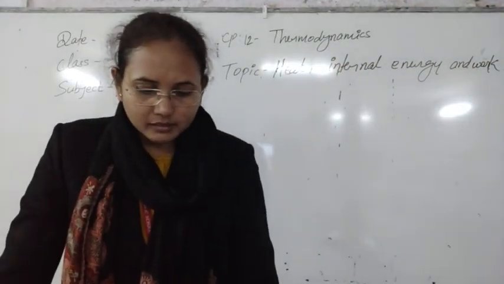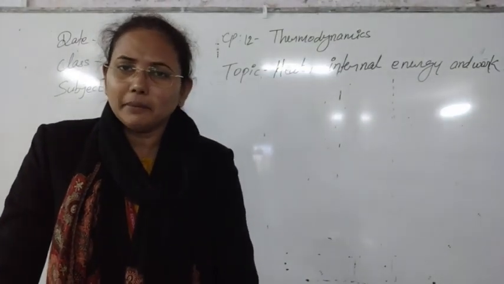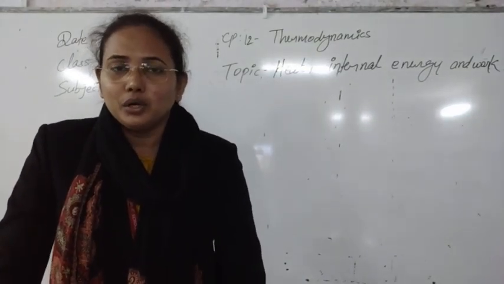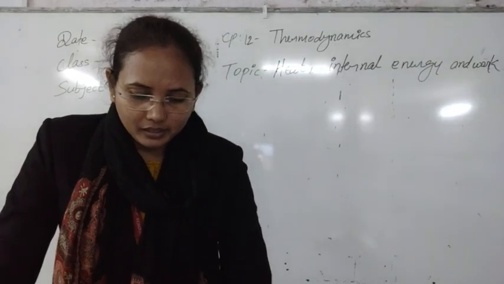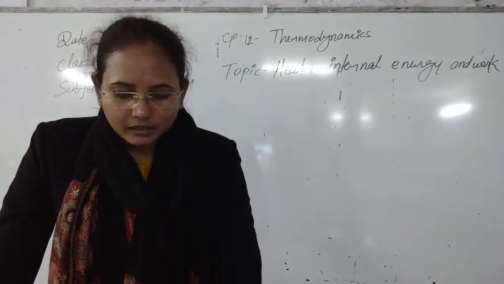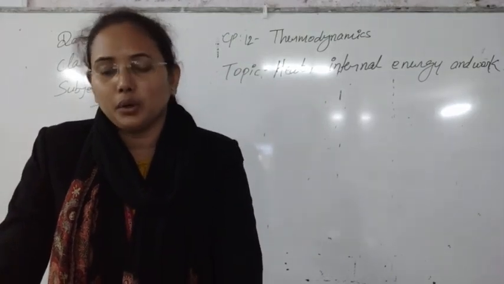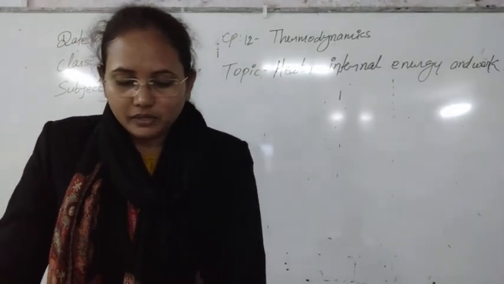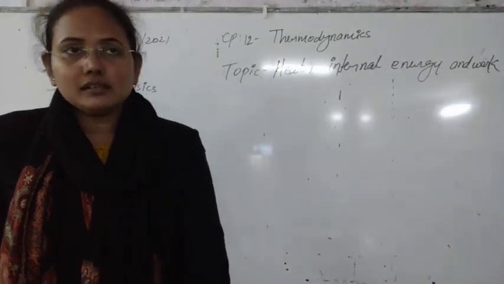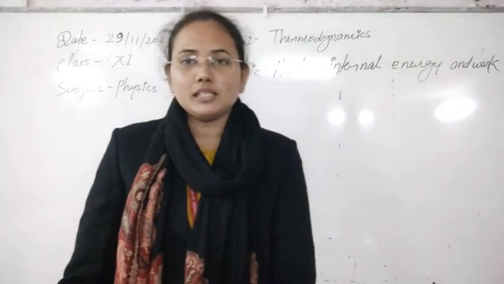So heat, I think students, in the last topic I have already given a number of definitions of heat to make you understand. But again, heat is energy that flows from higher temperature to lower temperature. So we can see the flow is only because of the change in temperature.